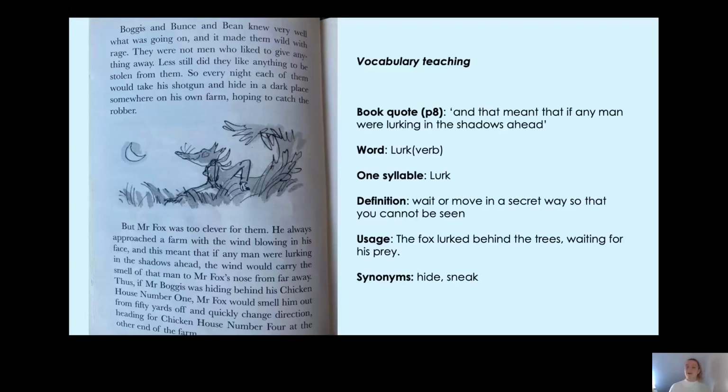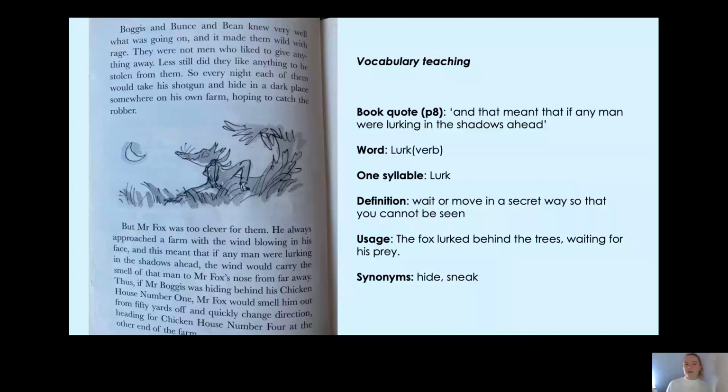So lurk is a verb, okay, to lurk, and it has 1 syllable again. Are you ready? Let's clap together. 3, 2, 1, lurk. Fantastic. And it means to wait or move in a secret way so you can't be seen. So the men would be hiding in the shadows. They'd be lurking in the shadows so that no one could see them.